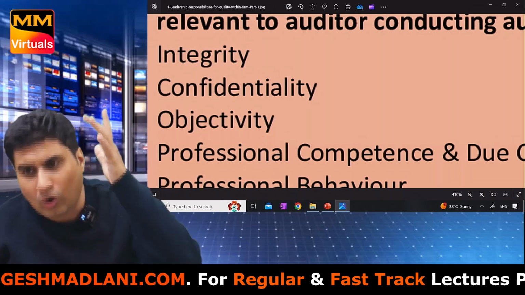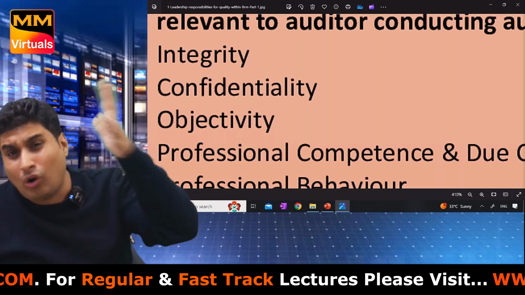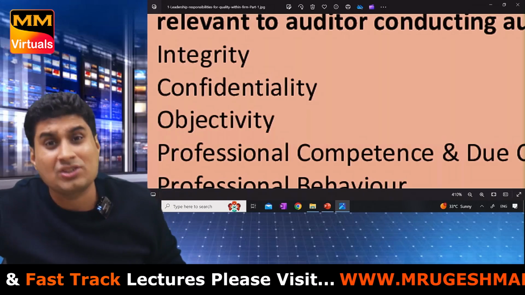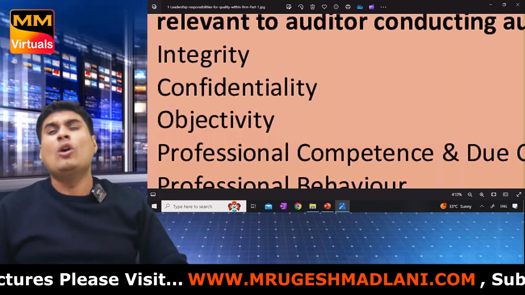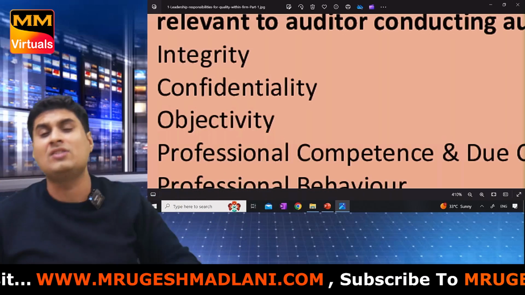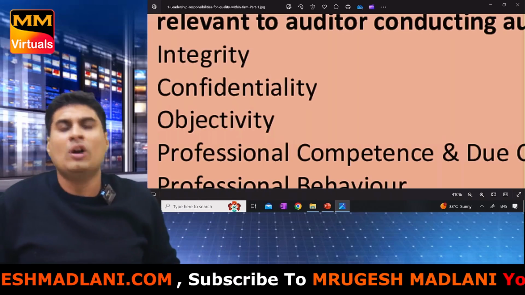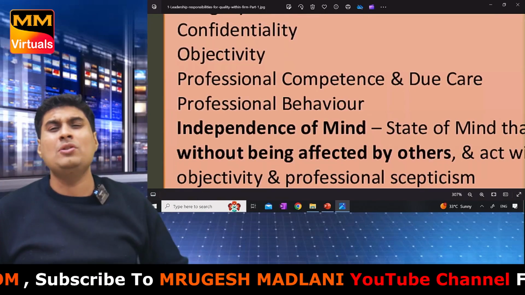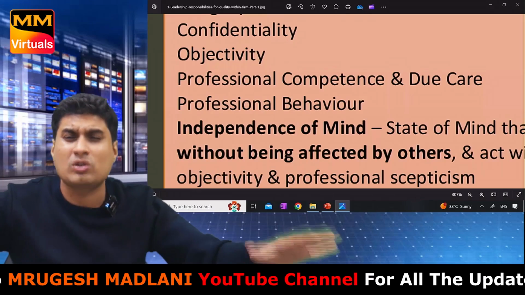Come to see confidentiality. I will never pass data to third party. Okay, I will never call my friend, hello, Reliance profit is increasing, buy the share. He will buy the share. Next day, he and me both will go to jail. Confidentiality. Okay, I will never ever disclose information to third party. I will be confidential. Audit is a trust job. Audit is a assurance job. Okay. This objectivity, unbiased audit I will do. I will be objective, I will be unbiased, I will no way be associated with the client.